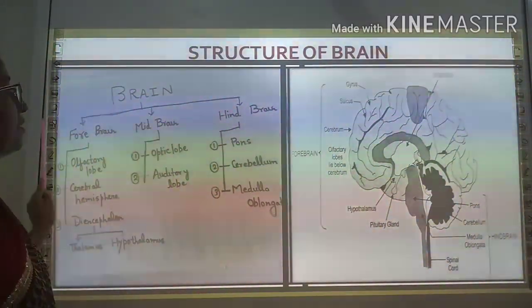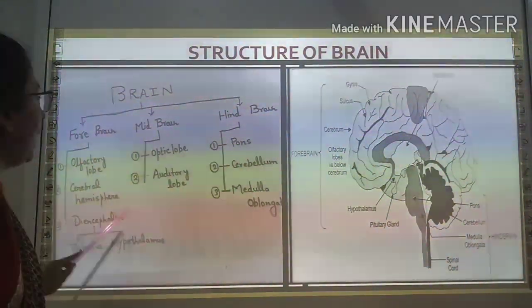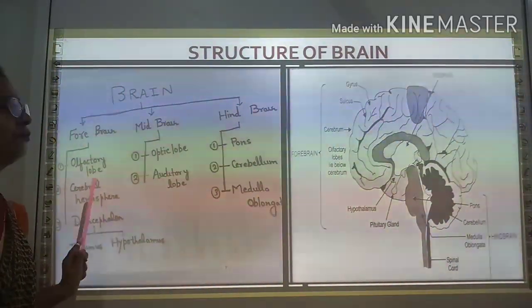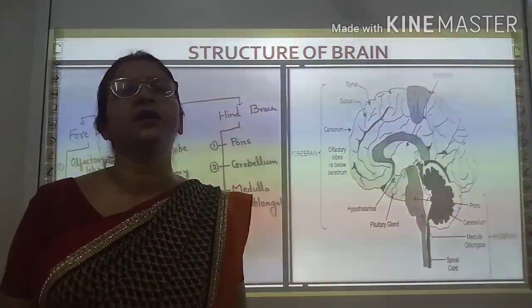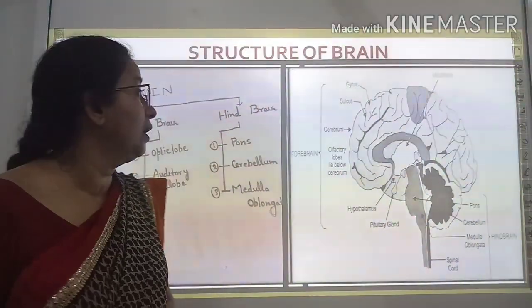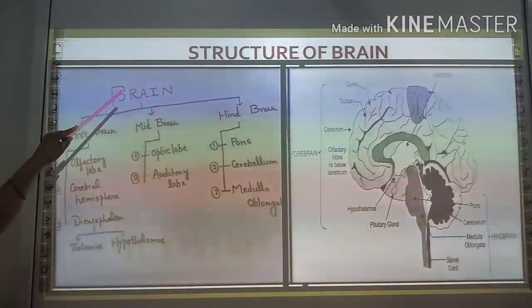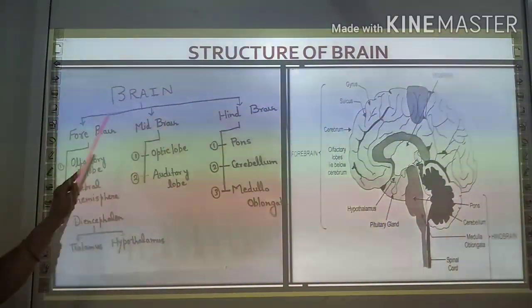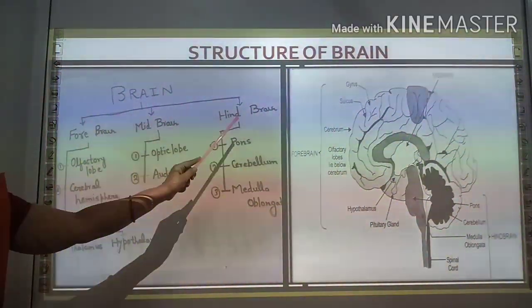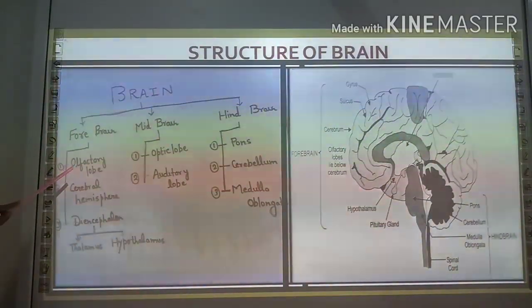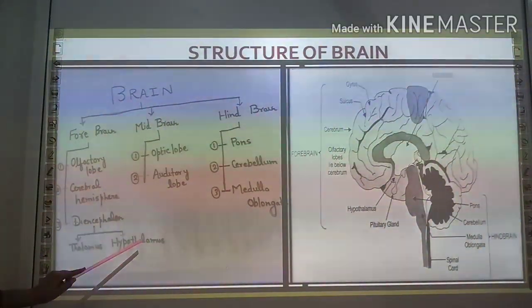For convenience in study, you should also make a tabular form so that it will be convenient in study and make your work easier. Look here. Brain can broadly be divided into three parts: forebrain, midbrain, hindbrain. Forebrain consists of olfactory lobe, cerebral hemisphere, and diencephalon. Diencephalon consists of thalamus and hypothalamus.